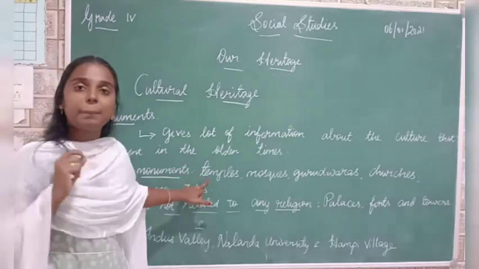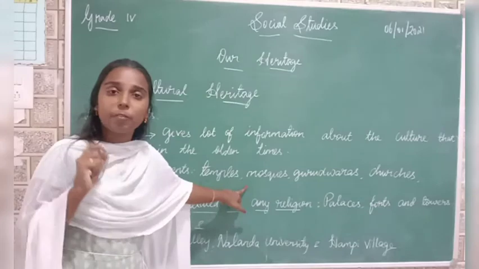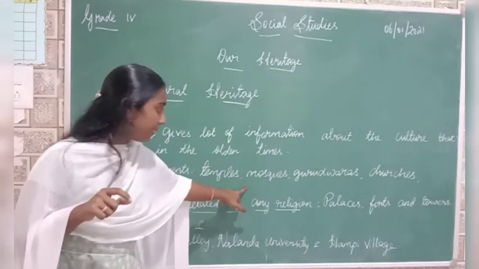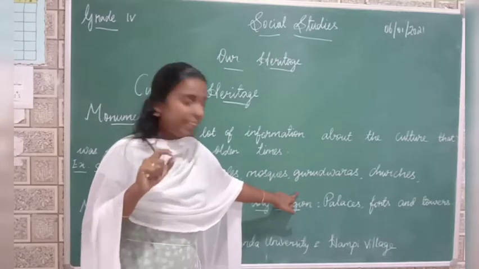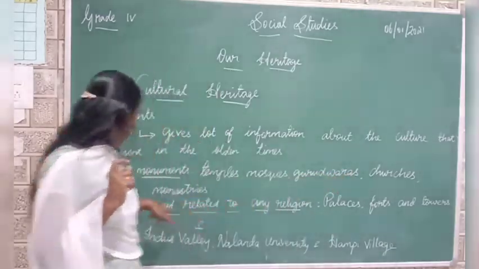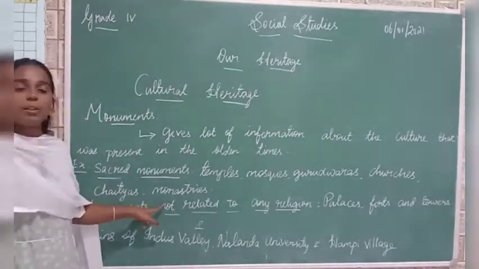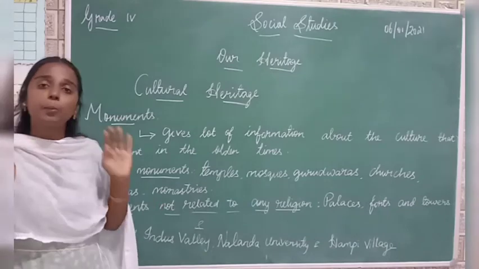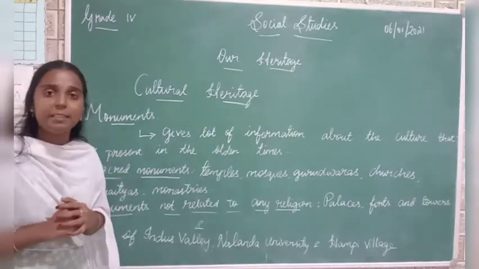Temples means place of worship of Hindus, mosques place of worship of Muslims, gurudwaras place of worship of Sikhs, and church place of worship of Christians, chaityas means place of worship of Buddhists, and at last monasteries means a place where a group of monks live together. Okay, these are considered as sacred monuments.